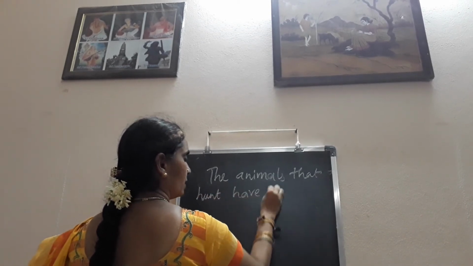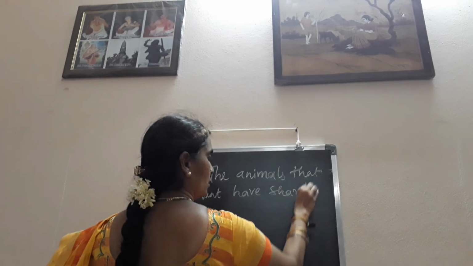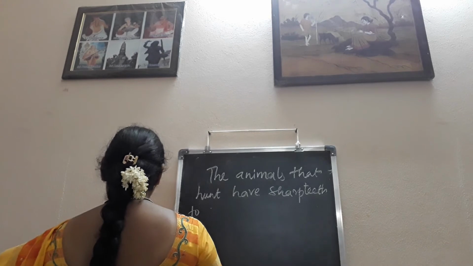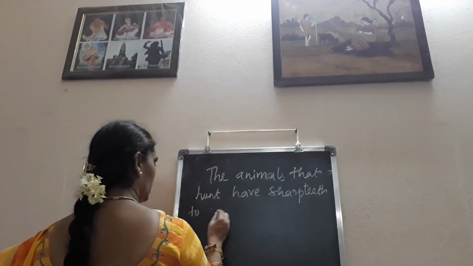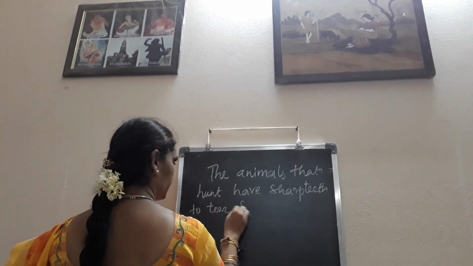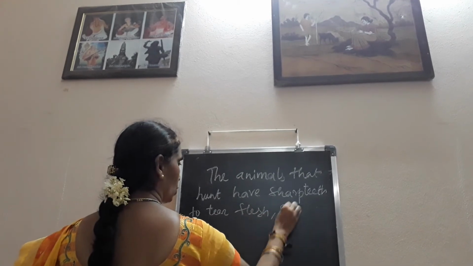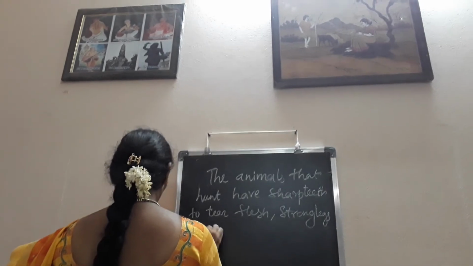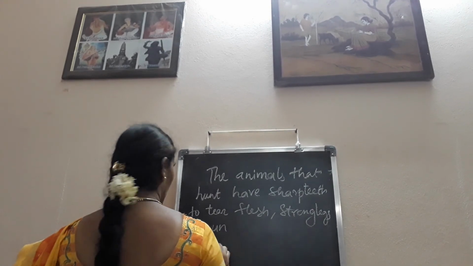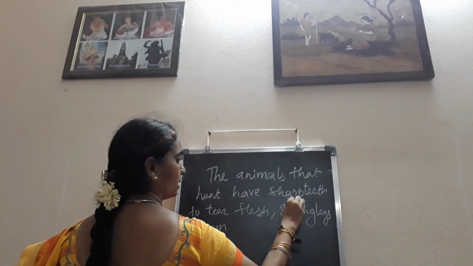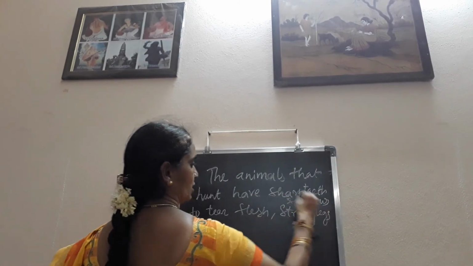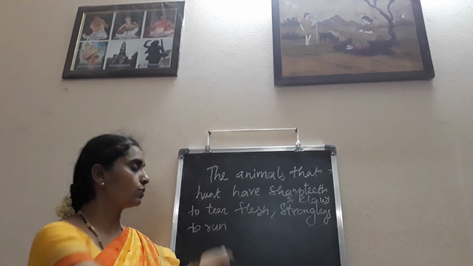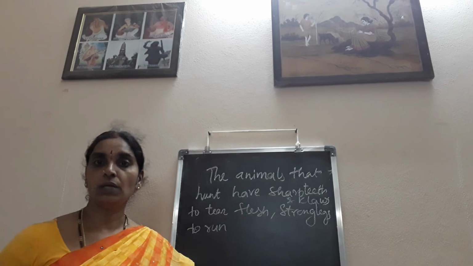They have sharp teeth to tear flesh, strong legs to run, and also sharp claws. So the animals that hunt have sharp teeth and claws to tear the flesh and strong legs to run or